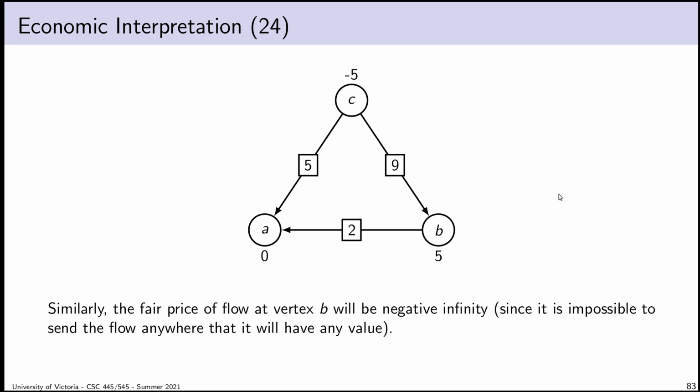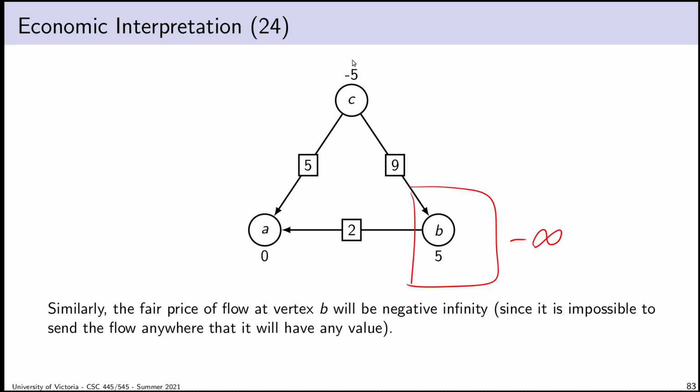Now also consider in this graph what happens at vertex B. So in vertex B, I've got 5 units of flow, and I have to get rid of them. I will do anything to get rid of them. I'll pay somebody to take those units of flow off of my hands. How much do I have to pay them? Well, nobody will ever buy the flow from me, even for a negative price, unless they can get rid of it too, because everybody has to find a way of getting the excess supply to actual buyers, to people that actually demand the flow.